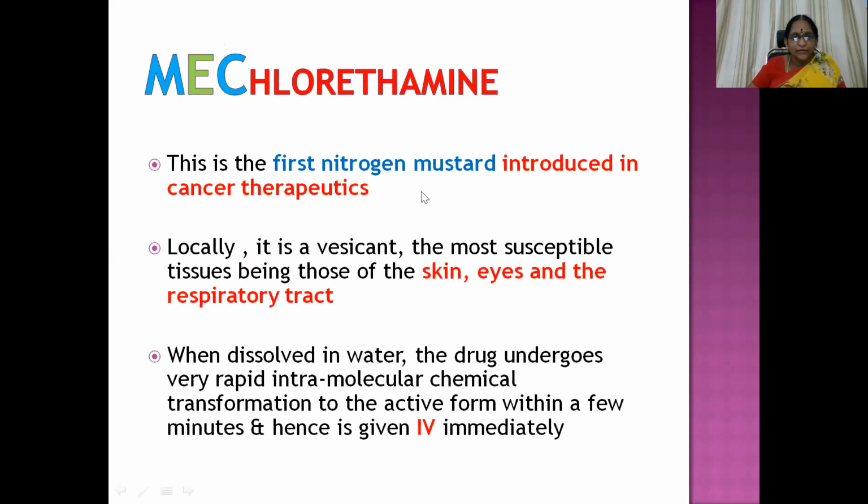This is the first nitrogen mustard introduced in cancer therapeutics. Locally it is a vesicant, similar to the other nitrogen mustards, the most susceptible tissues being those of the skin, eyes, and respiratory tract. When dissolved in water, the drug undergoes very rapid intramolecular chemical transformation to the active form within a few minutes. Because of this, it is given by IV administration.